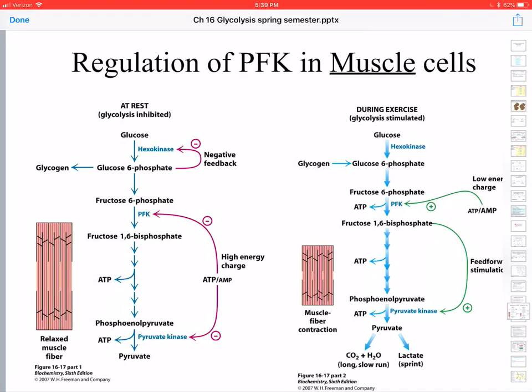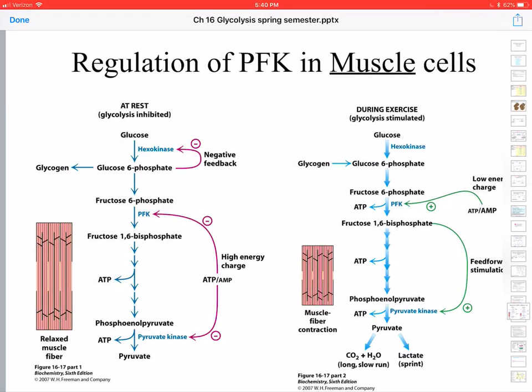And so one of the fates of glucose 6-phosphate is to continue down glycolysis to pyruvate, but a second fate of glucose 6-phosphate is to be made into glycogen to store glucose. So hexokinase is not the committed step. The carbons of glucose 6-phosphate have two different fates. When we get to phosphofructokinase, though, that is the committed step, and any fructose 6-phosphate that binds to phosphofructokinase will be phosphorylated and end up down the pathway at pyruvate. So phosphofructokinase is the committed step, and therefore it's the main regulatory enzyme of glycolysis.